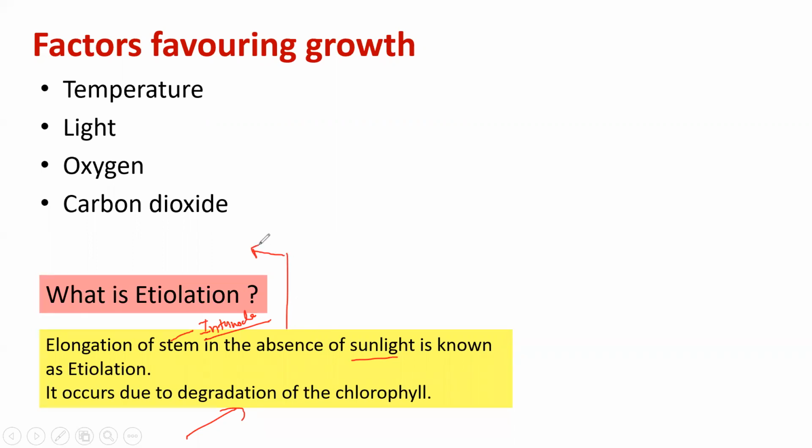So can you tell me, suppose there is a plant which is etiolated, right? And after etiolation, I kept this plant back in the sunlight. What will happen to the elongated stem? Any idea?